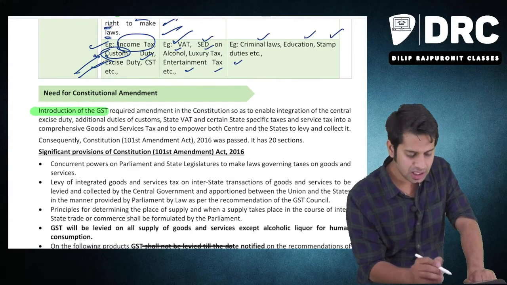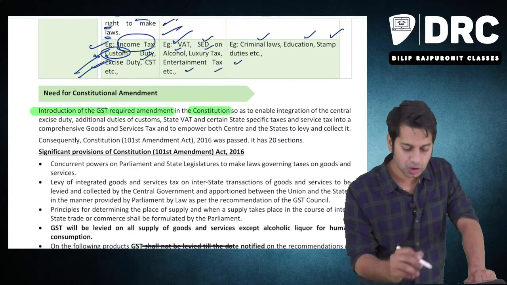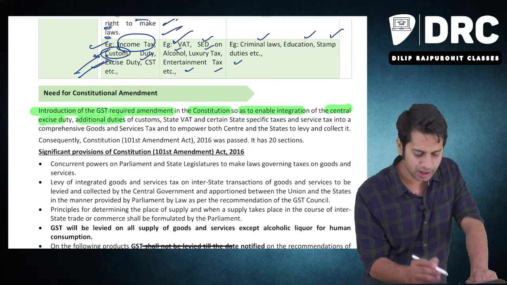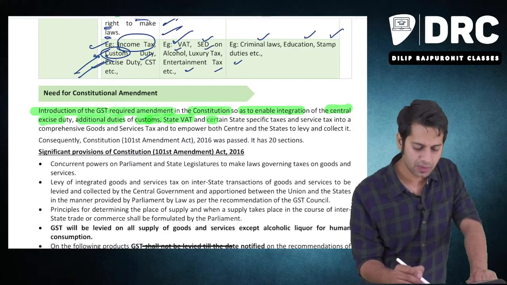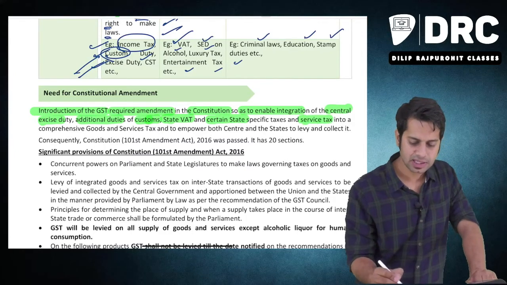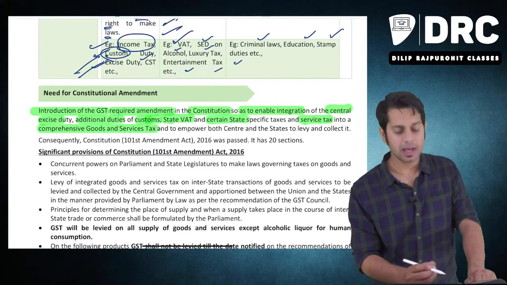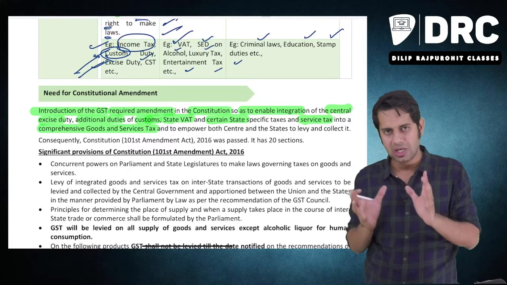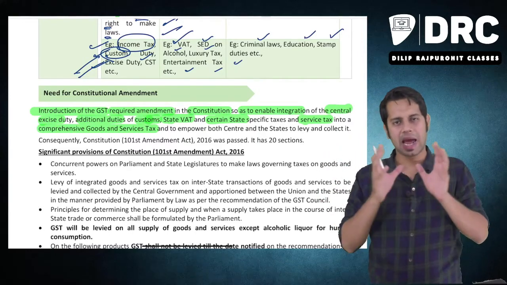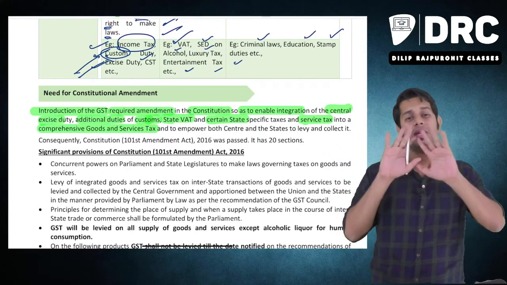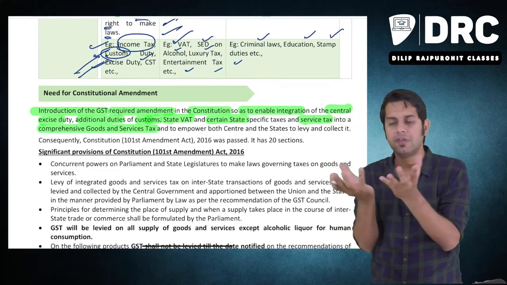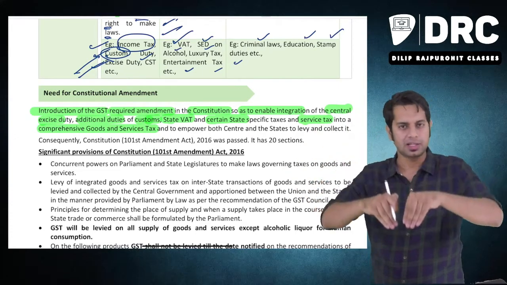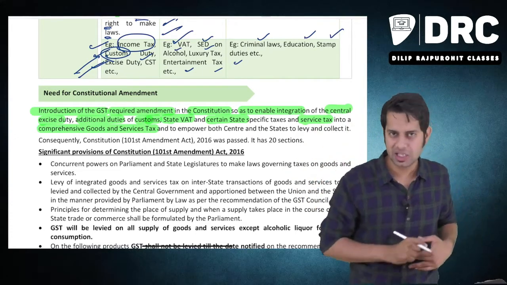Because the introduction of GST required an amendment in the constitution so as to enable the integration of central excise duty, additional duties of customs, state VAT, certain state specific taxes and service tax into a comprehensive GST, meaning there were different types of taxes. Which were the different types of taxes? Central excise duty, additional duties on customs, then sales tax, value added tax, service tax, etc. Now they wanted to include all these different types of taxes in one bucket. For putting all these different types of taxes in one bucket, they had to make a change in our constitution.